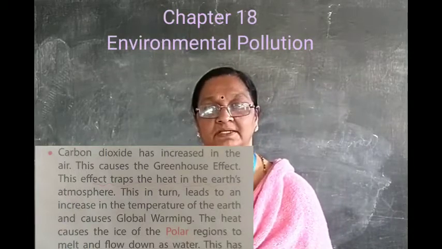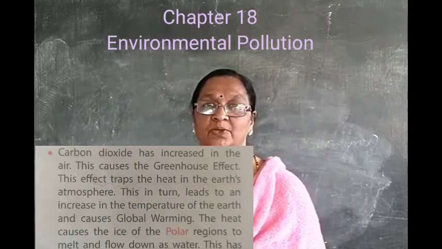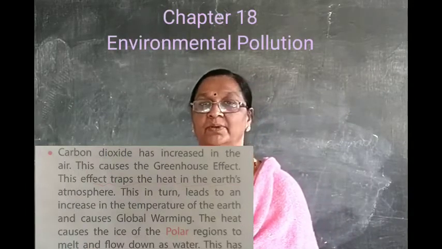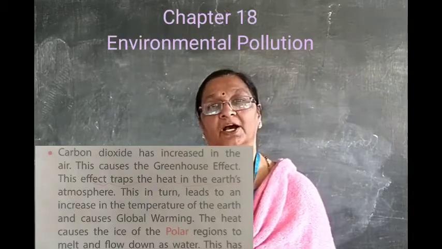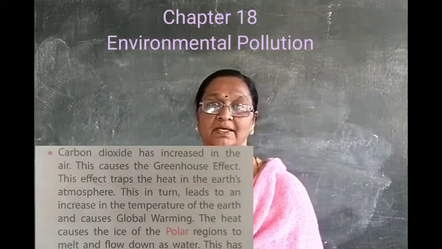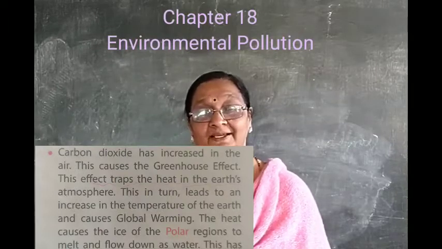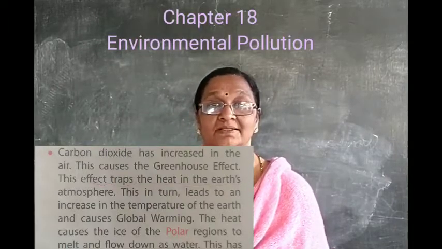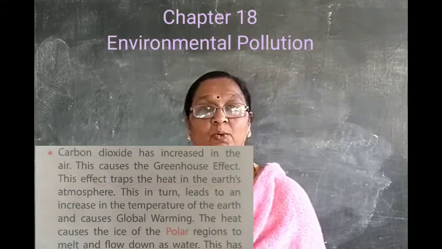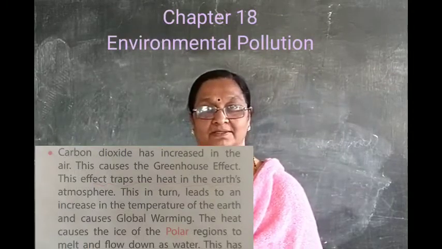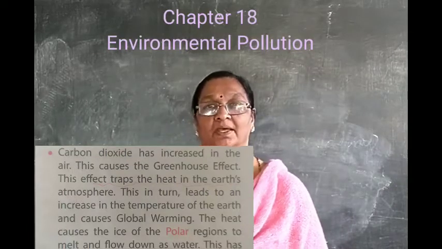This effect traps the heat in the atmosphere. It won't let the heat go away from the earth. Automatically, what will happen? The average temperature of the earth increases. And if the temperature increases, the ice in the polar regions starts melting and the water level in the sea increases. So these are the three main causes of air pollution.